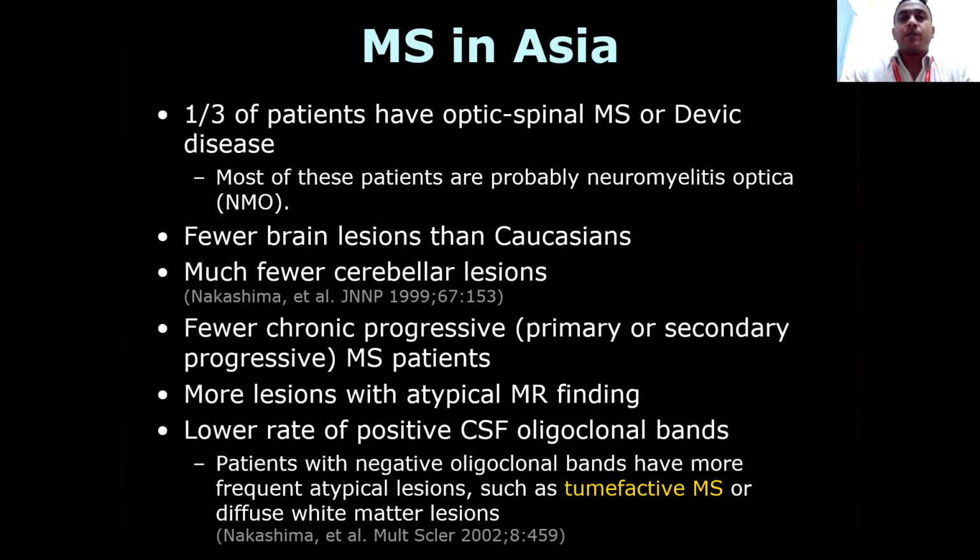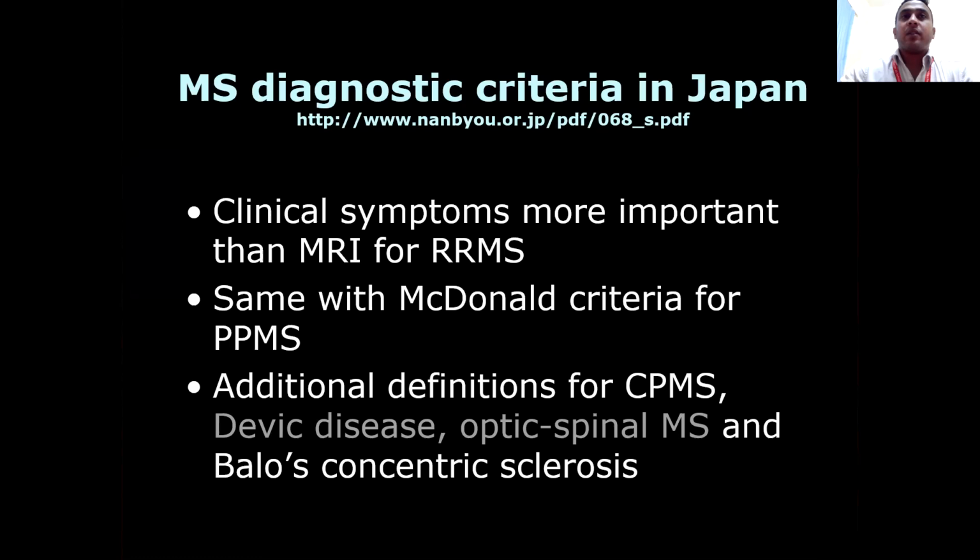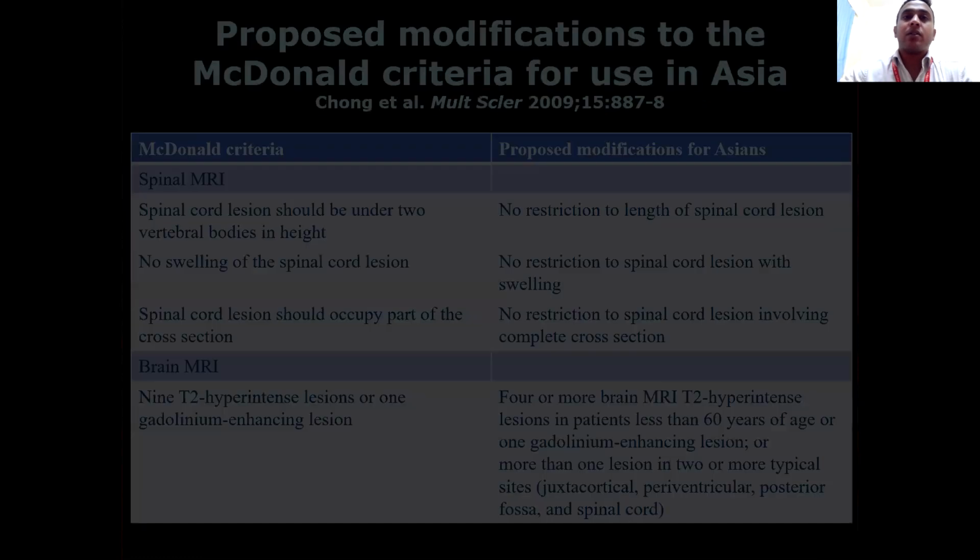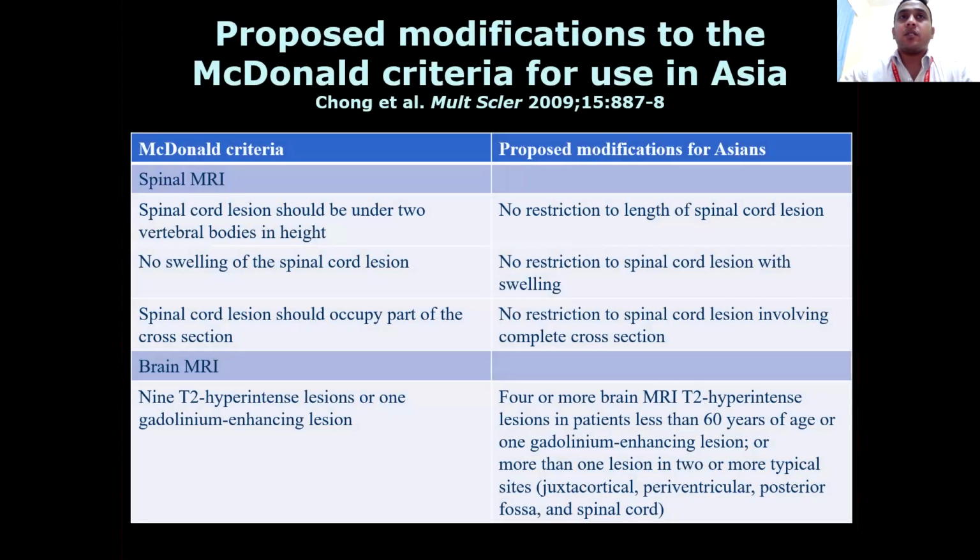But there are fewer chronic progressive sclerosis patients, more lesions with atypical MR findings, and a lower rate of positive CSF oligoclonal bands. MS diagnostic criteria in Japan: clinical symptoms are more important than MRI for RRMS. Same as McDonald criteria for PPMS, with additional definitions for CPMS, Devic's disease, optic-spinal MS, and Balo's concentric sclerosis.